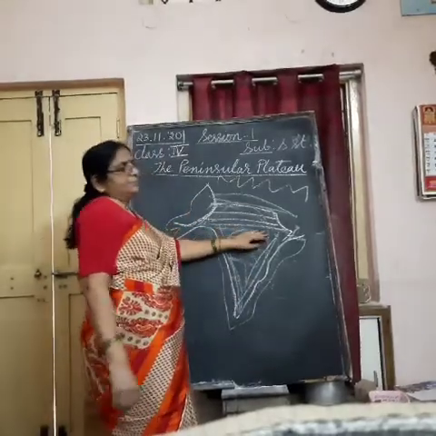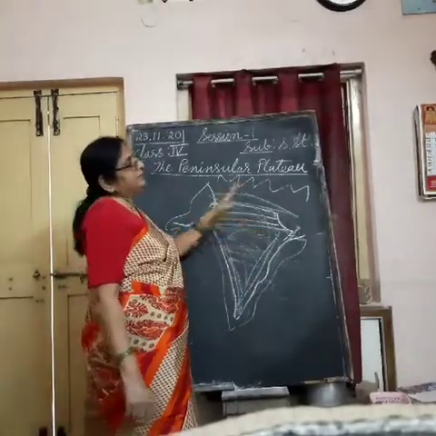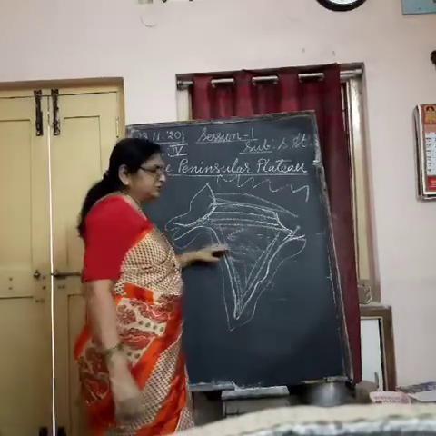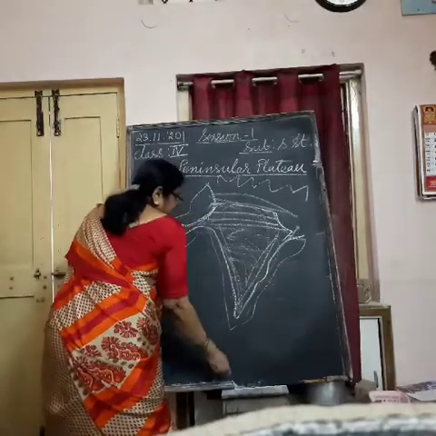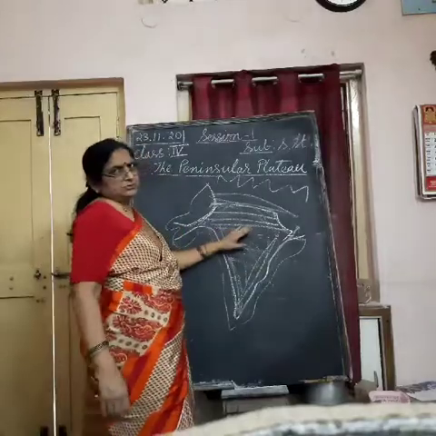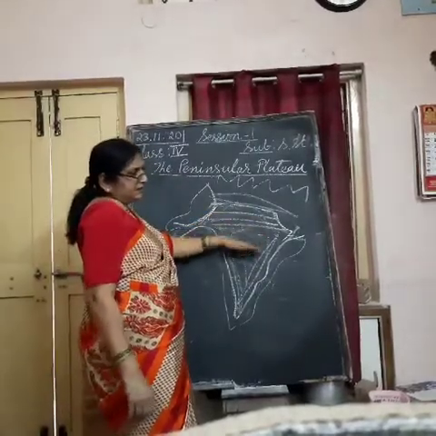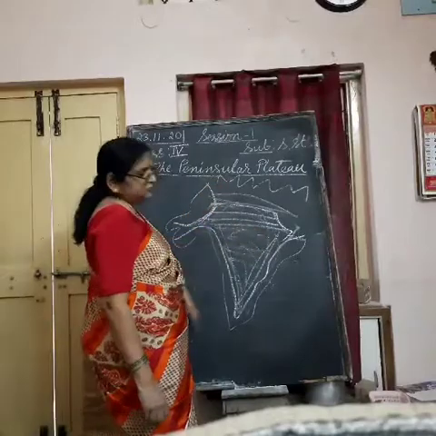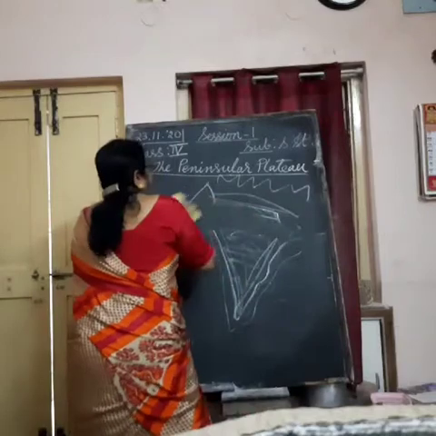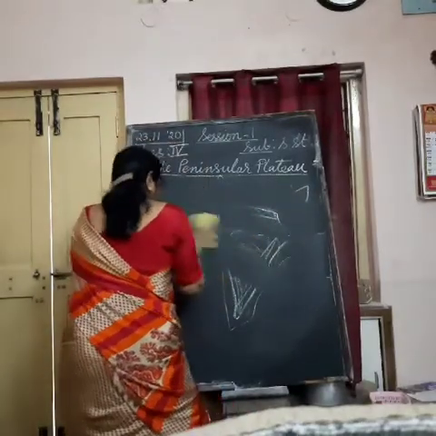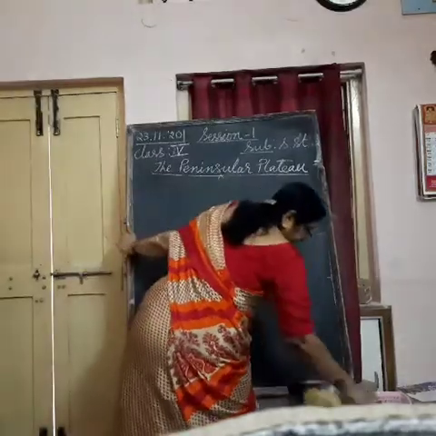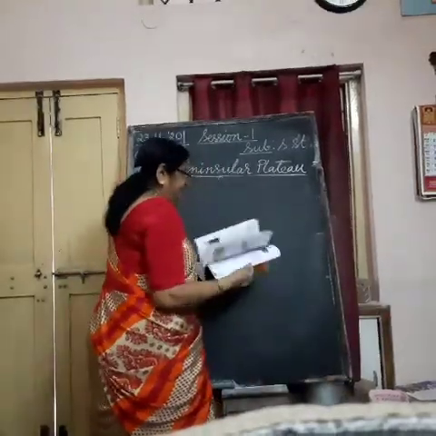Why is it called the peninsular plateau? Because our country is a peninsula. It has water on 3 sides, and in the middle it has land. That's why it is a peninsula. This plateau is situated in the peninsula, so we call it the peninsular plateau. Understand? I hope it is clear to you. So, we are going to learn about this peninsular plateau in our lesson today.